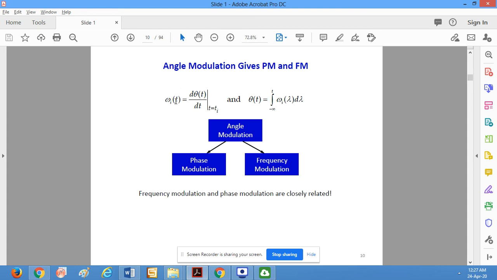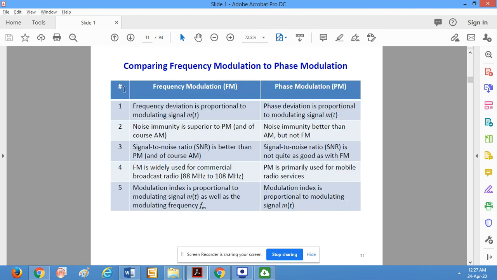frequency modulation and phase modulation are closely related to each other. Comparing frequency modulation to phase modulation, the frequency deviation is proportional to the modulating signal. The phase deviation in the case of phase modulation is proportional to the modulating signal. Noise immunity is the best for FM, it is better than PM as well as AM. For PM, the noise immunity is between the AM and the FM. Signal to noise ratio is the best of all for FM as compared to PM and AM. For PM, signal to noise ratio is moderate, between the AM and the FM.